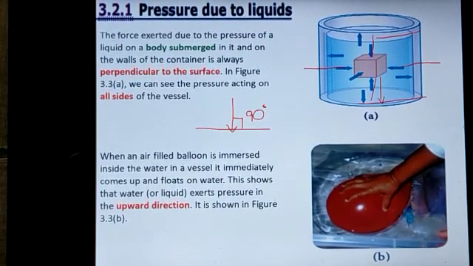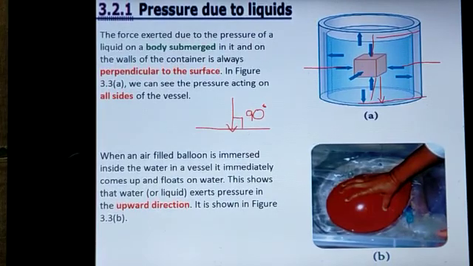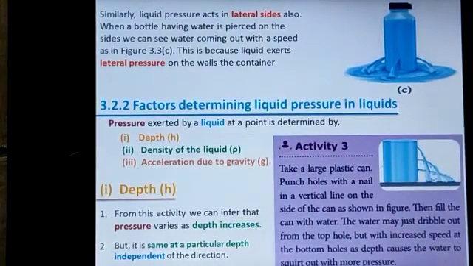In picture B, the inference is that the liquid has an upward force also. In picture C, the liquid exerts pressure in the lateral direction also. So, the liquid has pressure in 360 degrees, like that we can say.